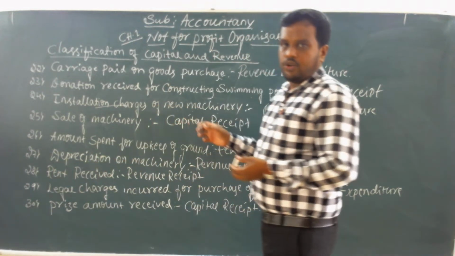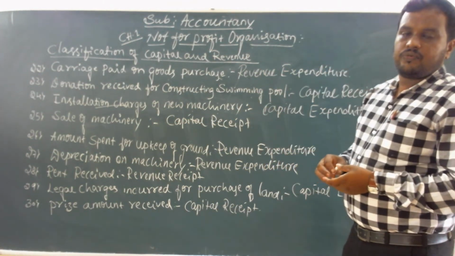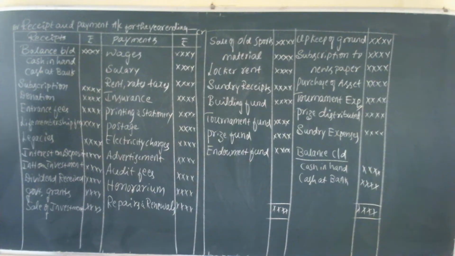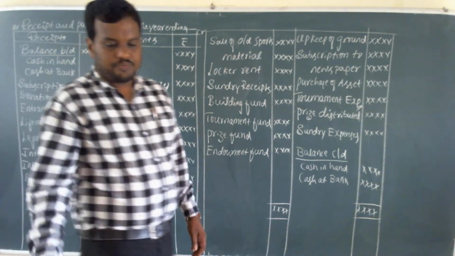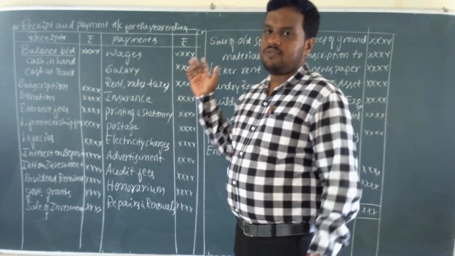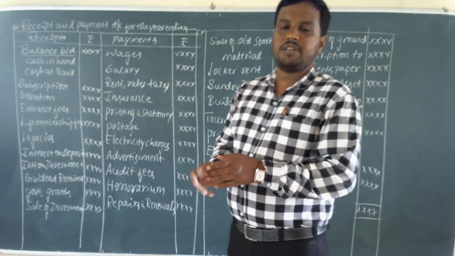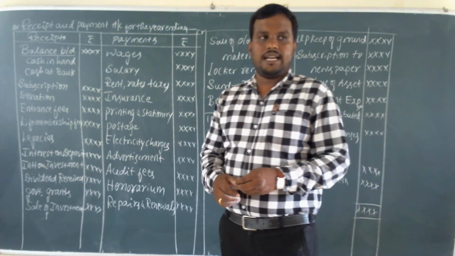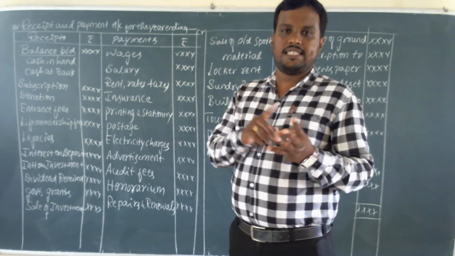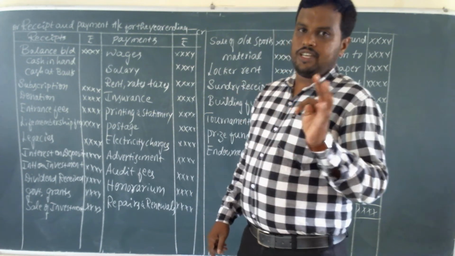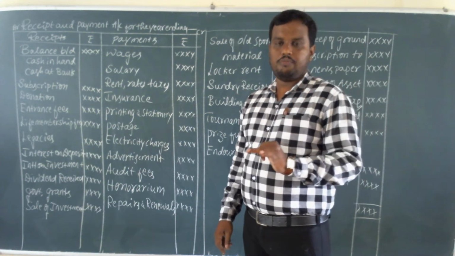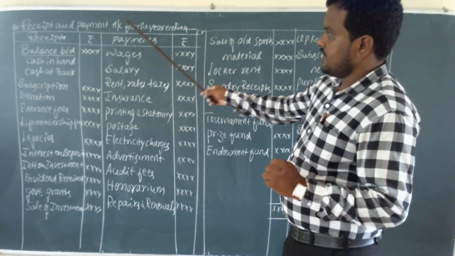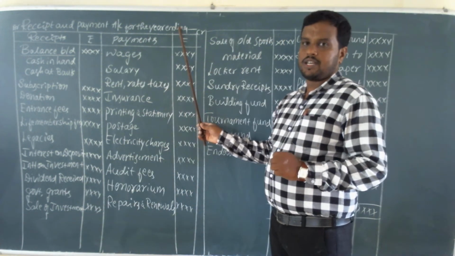So next we will go to the format of financial statements of NPOs. Next we will present the formats of financial statements of not for profit organizations. The NPO has three financial statements: one, receipt and payment account; second, income and expenditure account; and third, balance sheet. The receipt and payment account format is here.